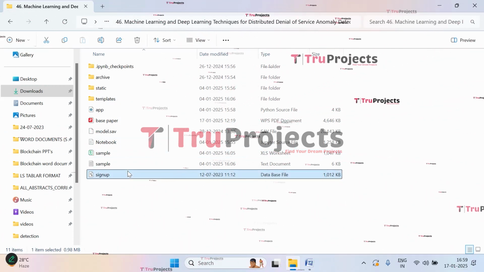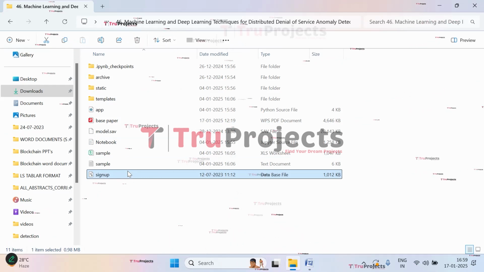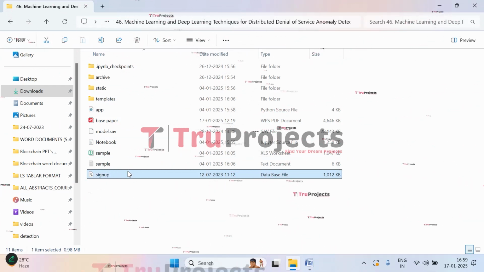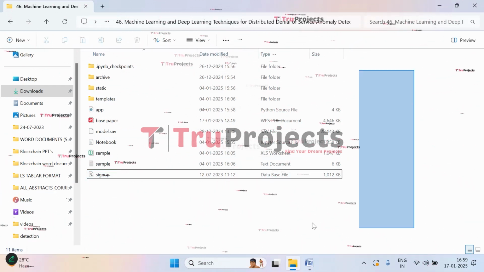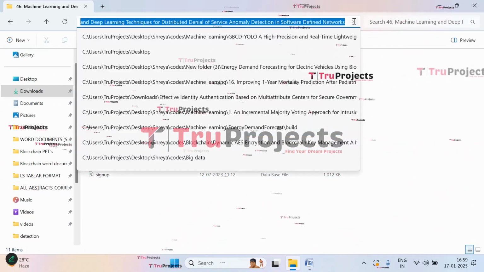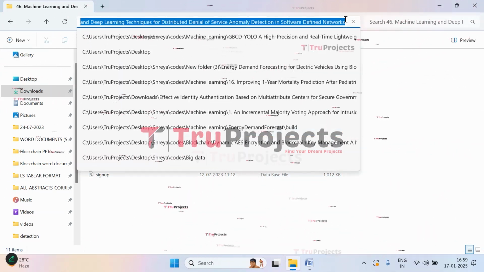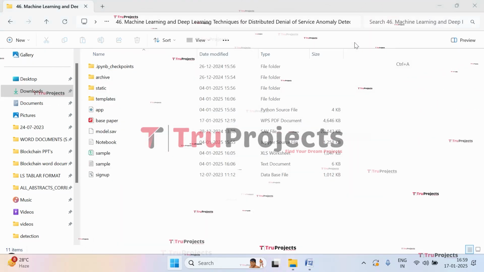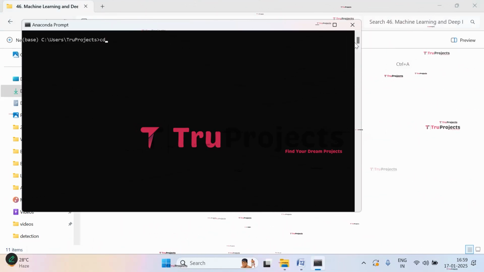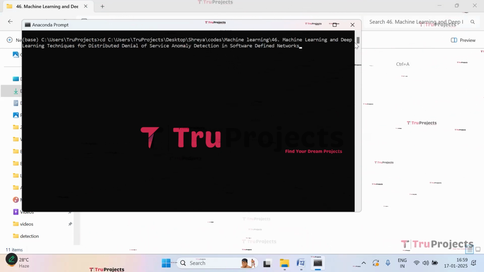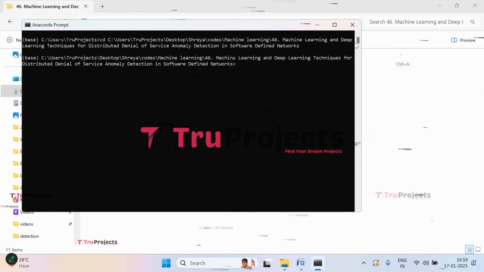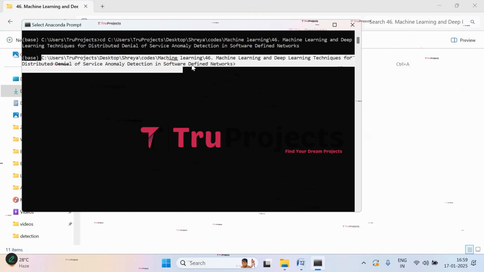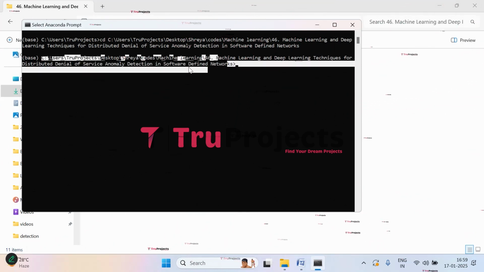And this is the signup.db file. This file is a database file which is used to store the user information. So this is all about the code folder. Now let us execute. Copy the path of the code folder from the address bar of the file explorer. I'm copying it. Now open Anaconda prompt. It is open. Give the command cd, give a space, and paste the copied path. Now click on enter. So here you can observe that the current directory is changed to the code folder's path.